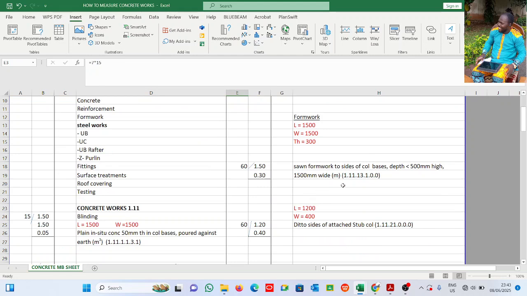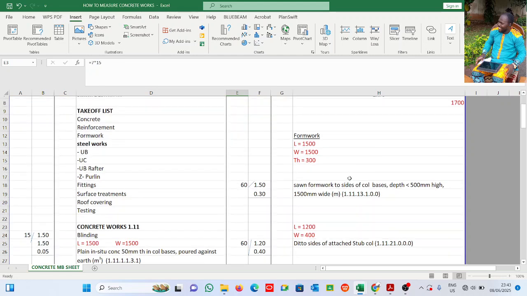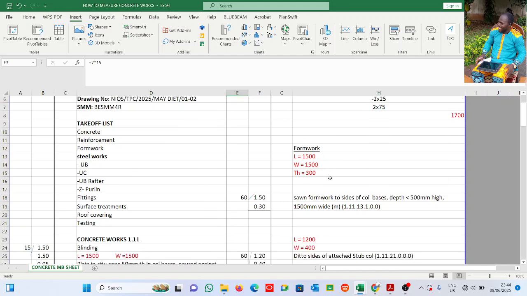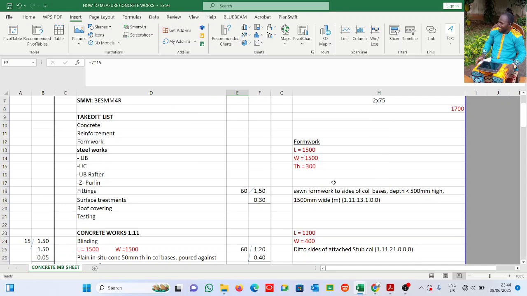Now we'll go to the formwork. Of course, you know we have concrete, reinforcement, formwork. All right. Formwork is to the base and then to the stub column. The base and then the stub column. All right, now this is the base. It is 1500 by 1500 by 300 mm thickness.